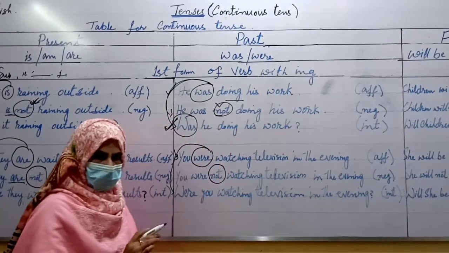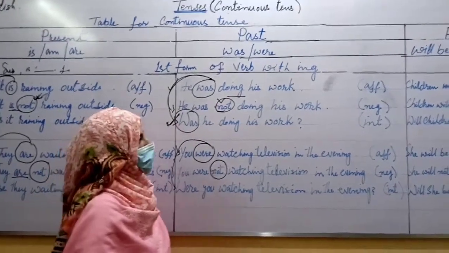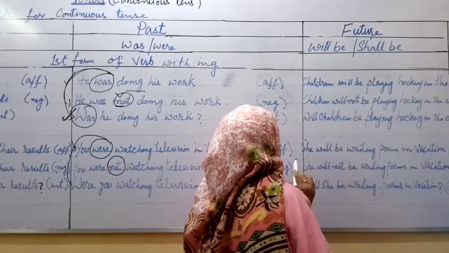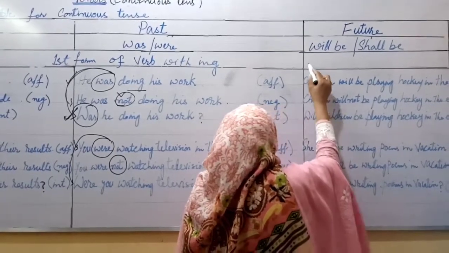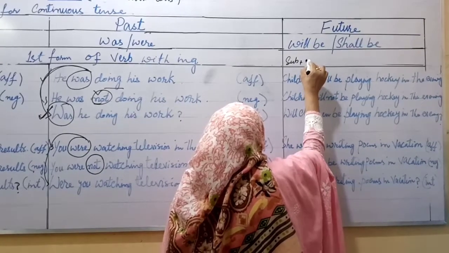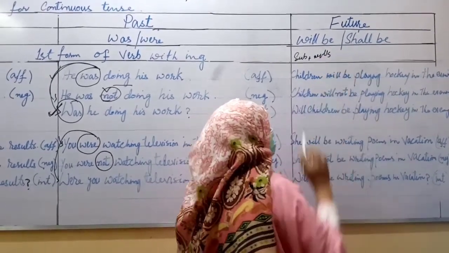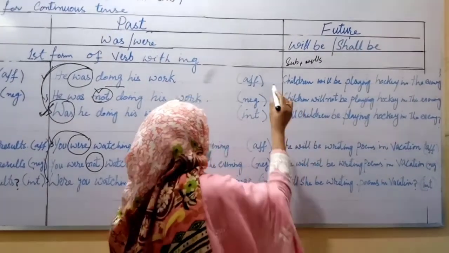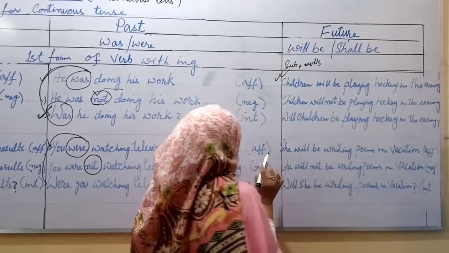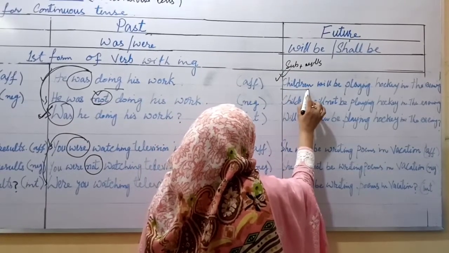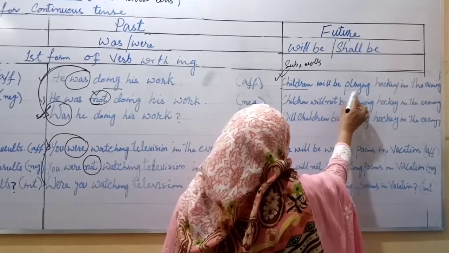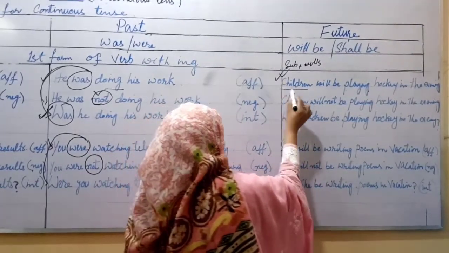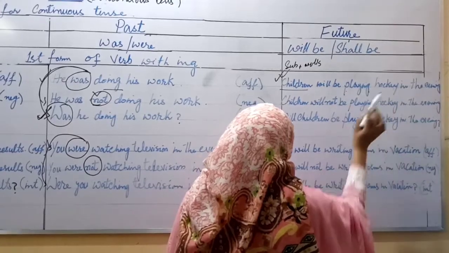You will put. Okay? Now, my dear students, move towards the future continuous tense, the structure of future continuous tense. As usual, first you will write down the subject, then will be, shall be, then the first form of verb with ing and the object. As you are looking in example number 1, first I have written the subject, then will be, first form of verb with ing and the remaining part of the sentence. Look, children will be playing hockey in the evening.